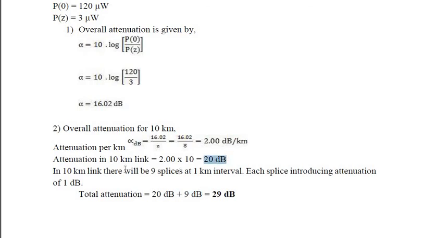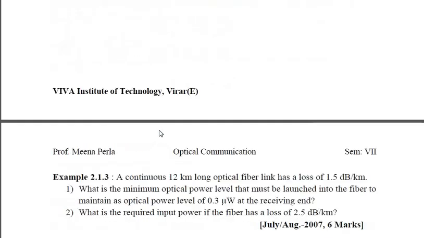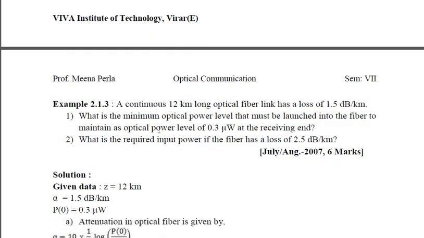So proceeding further, a continuous 12 km long optical fiber length: what is the minimum optical power level that must be launched into the fiber to maintain an optical power level of 0.3 microwatt at the receiving end? What is the required input power if the fiber has a loss of 2.5 dB per kilometer? Such types of questions are asked for 6 marks.